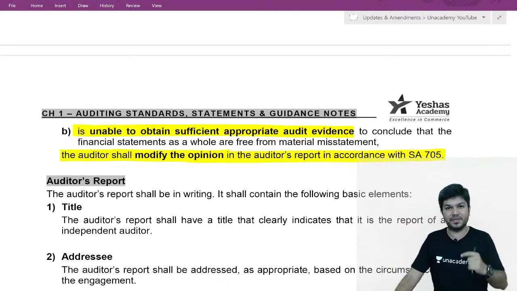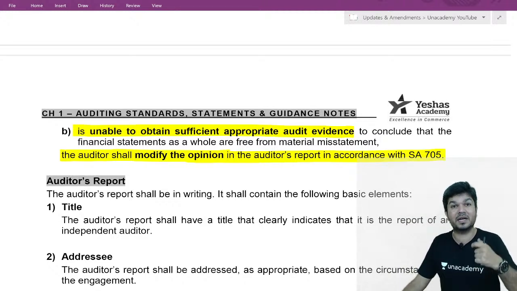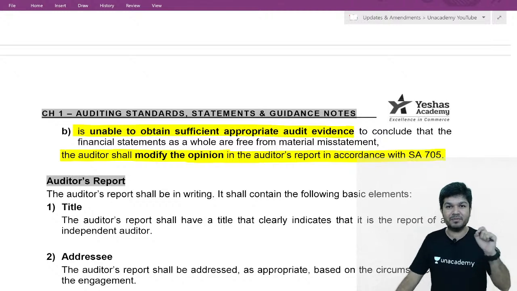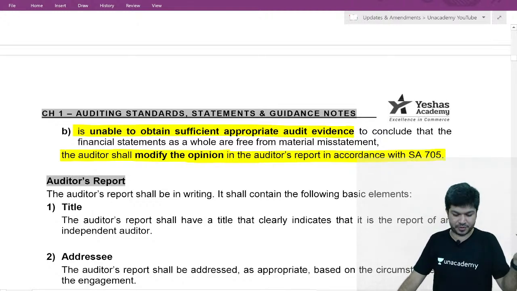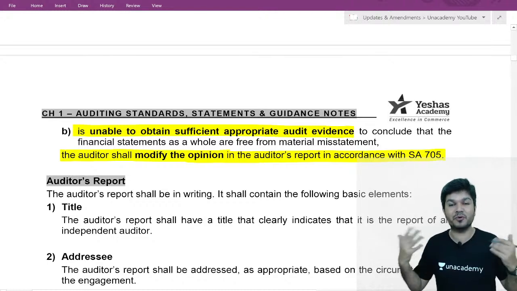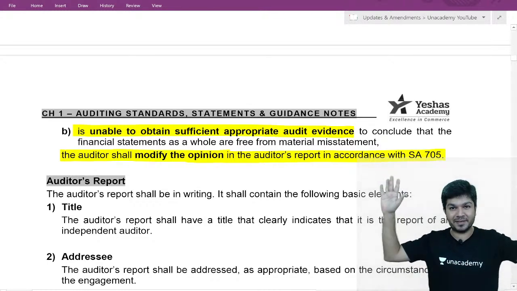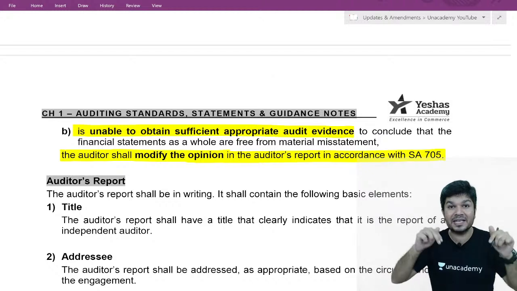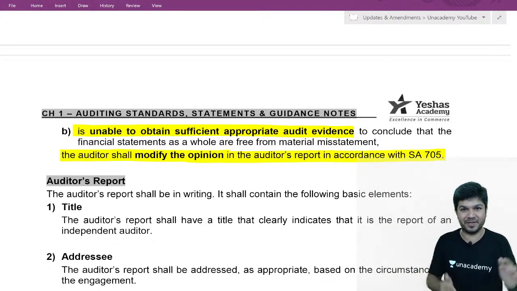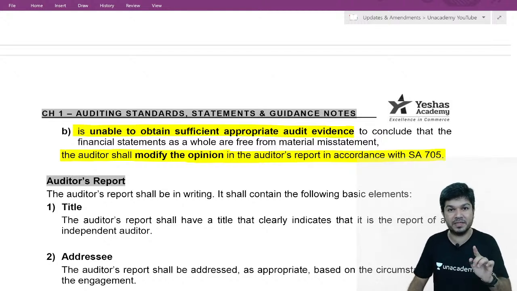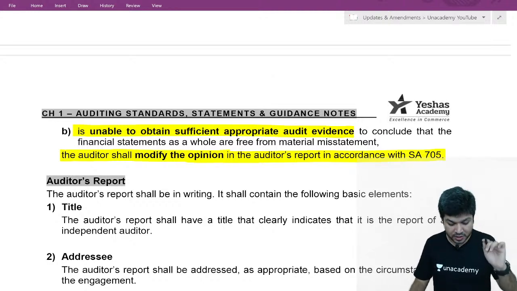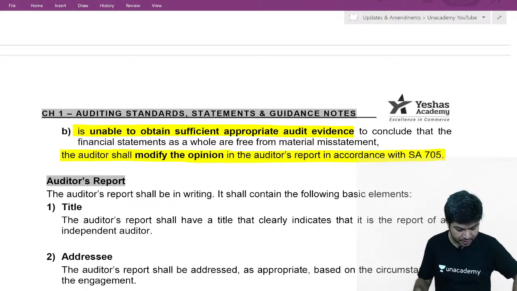So if you conclude the financial statements contain a material misstatement, or you are unable to obtain sufficient appropriate audit evidence, you'll end up giving a modified report. Now comes your reporting. One was forming an opinion. Now we are expressing clearly our opinion, and I'll keep open the Infosys audit report to practically check this.